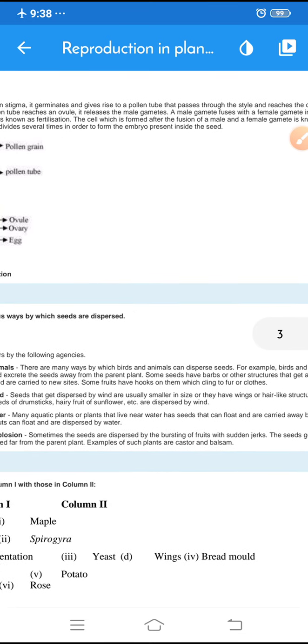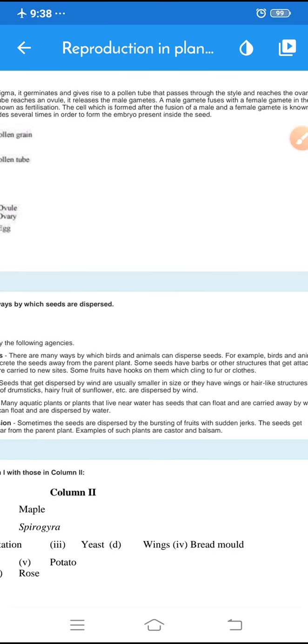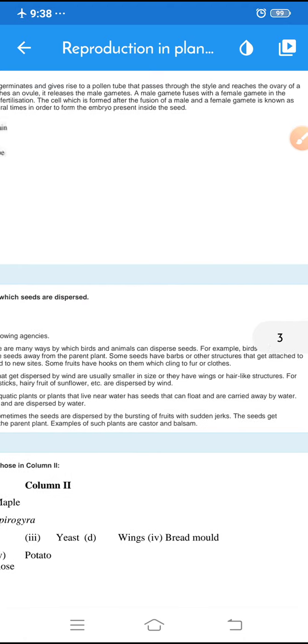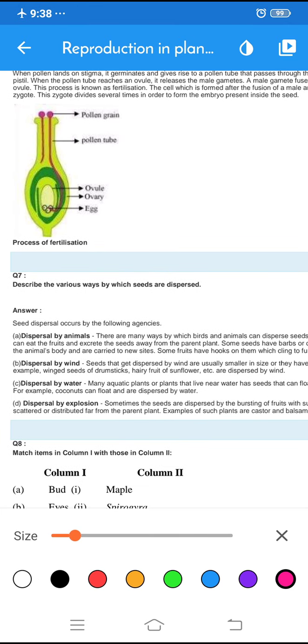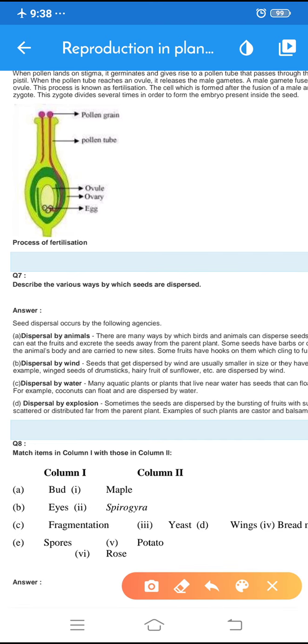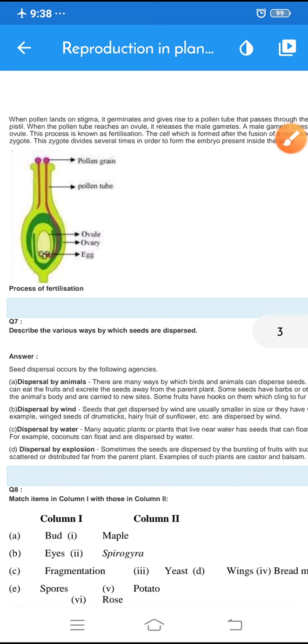The pollen tube passes through the stigma and the style, and finally reaches the ovary of the pistil. Here you can see it. So the pollen tube enters through the stigma, passes through the style, and finally enters into the ovary of the pistil.